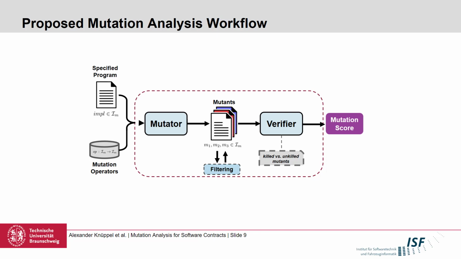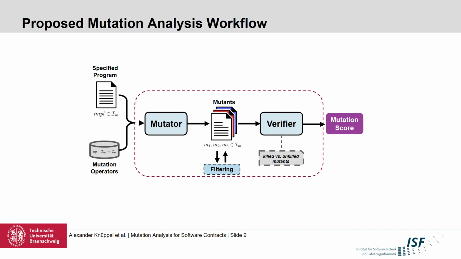Okay, so the main workflow looks like this. We have on top left our specified program, and we have also a predefined set of mutation operators. We then have a mutator that generates for the input program lots of mutants, depending on which mutation operator is applicable for the current input.